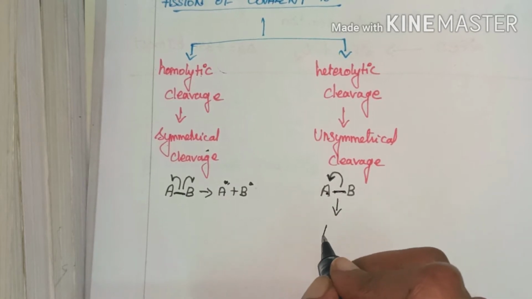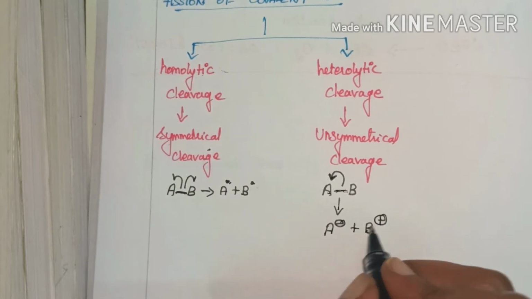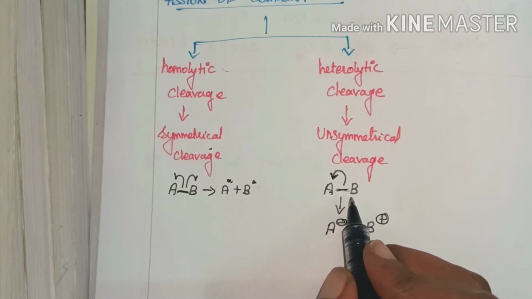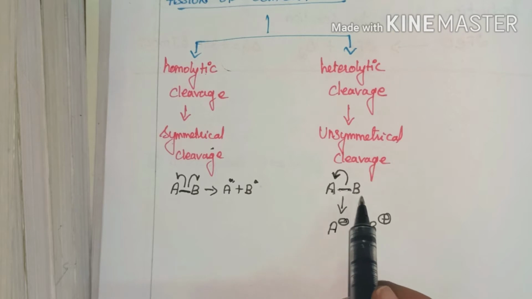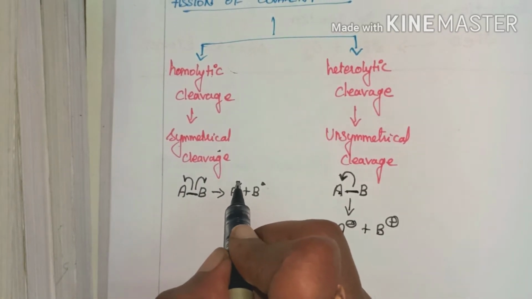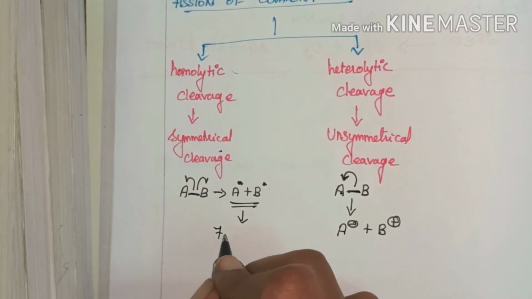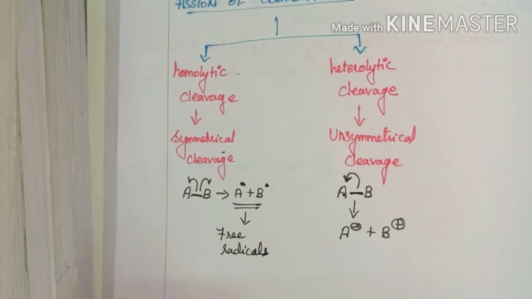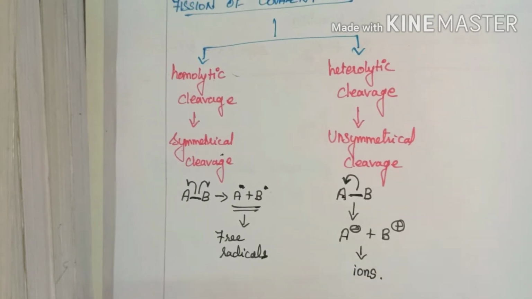So it will form A minus plus B plus, because here A accepts electrons and B donates electrons. If it accepts the electron, then it becomes minus, and if it donates the electron, it becomes plus. Now these single electrons are known as free radicals, and these are known as ions.